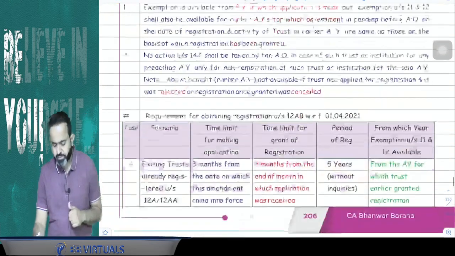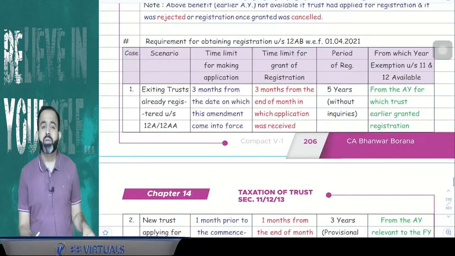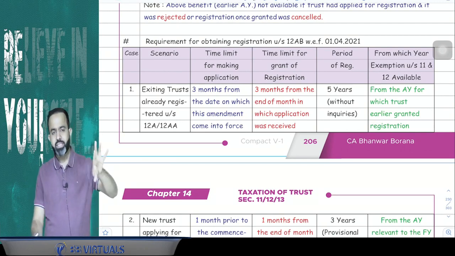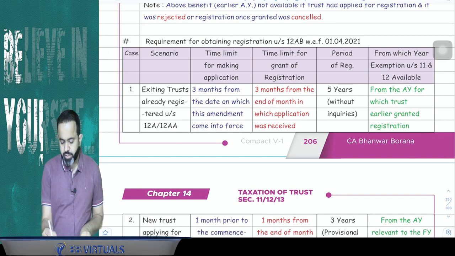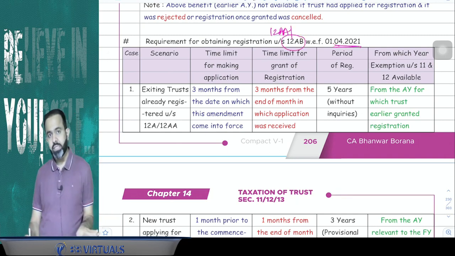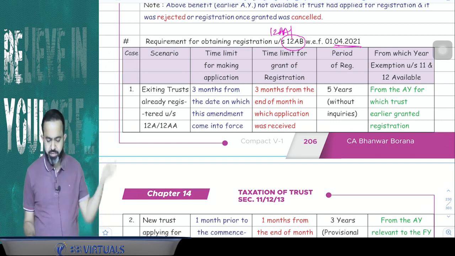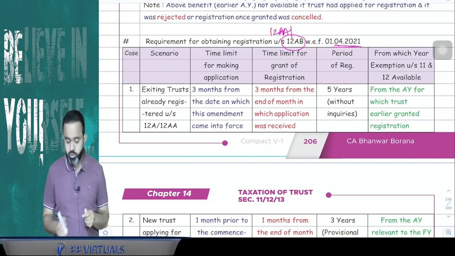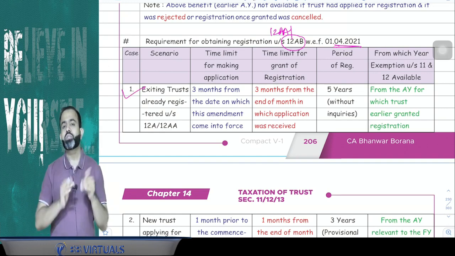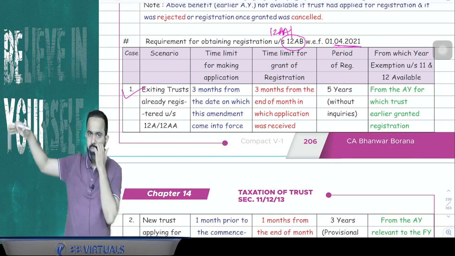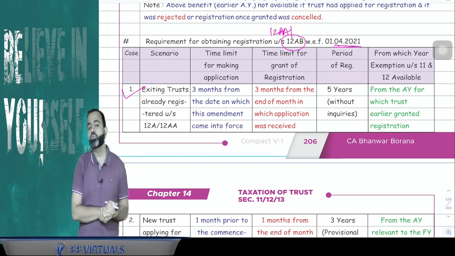Now guys, the question is, what is the time limit to make the application for registration? There are some changes. Earlier the trust used to be registered under 12AA, but from 1st April 2021, the trust has to be registered under section 12AB. So here we have given different situations. The first situation is related to the transition provision. Earlier all trusts were registered under section 12AA. Now they have to compulsorily convert into 12AB.